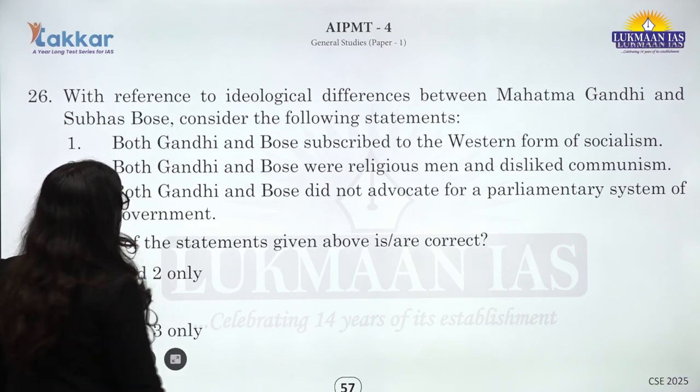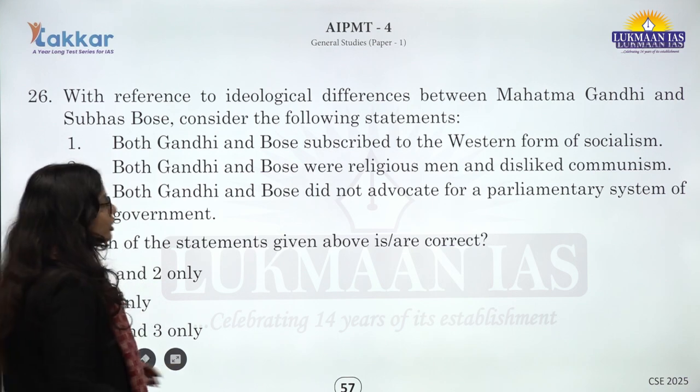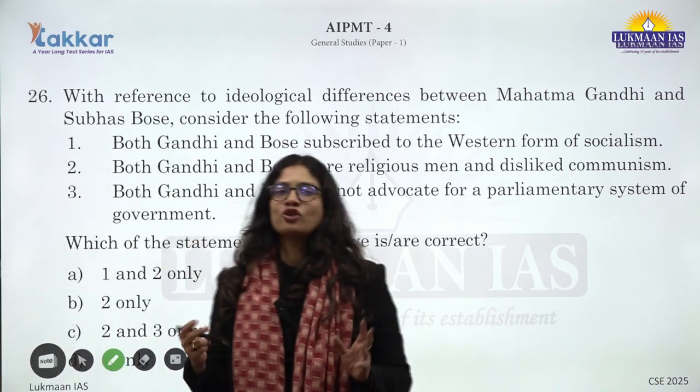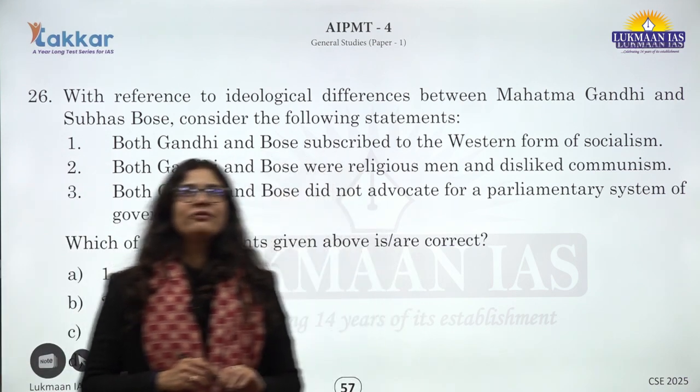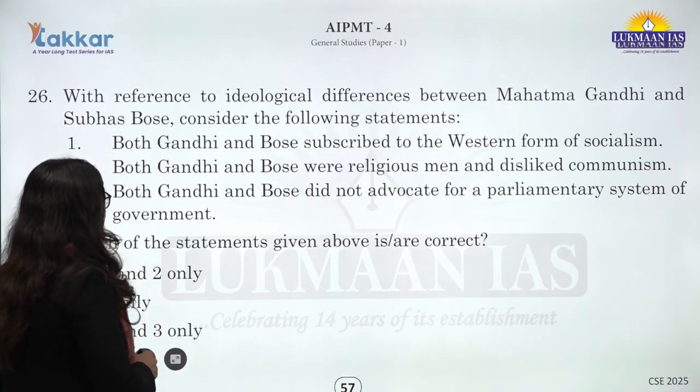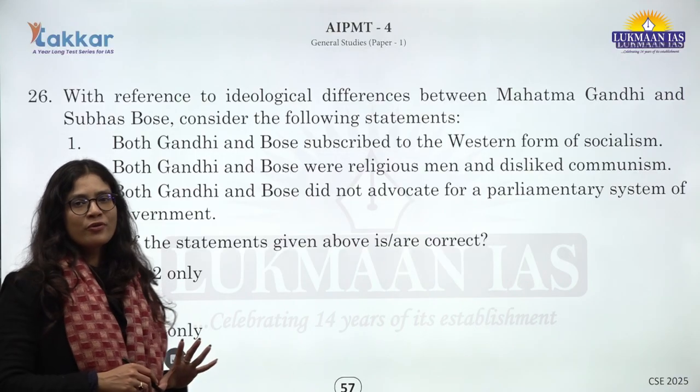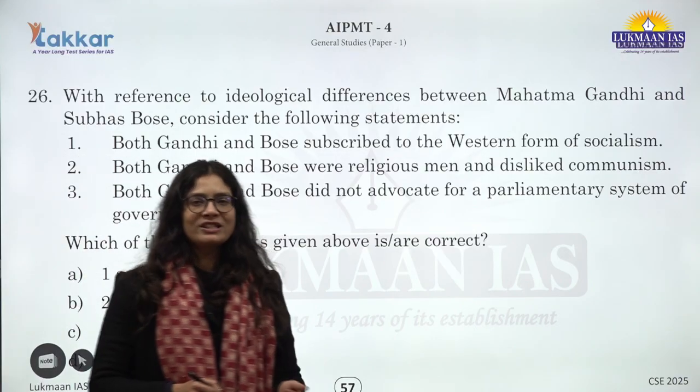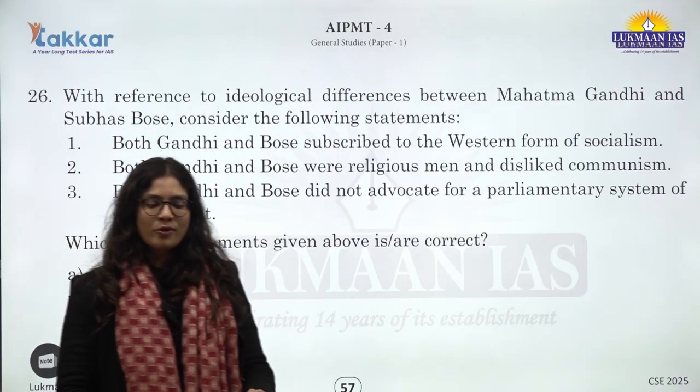Okay. Next question is around Mahatma Gandhi and Subhash Chandra Bose's ideological differences or similarities. If you see the first statement, both Gandhi and Bose subscribed to the Western form of socialism is not correct, because Gandhiji obviously did not subscribe to the Western form of socialism.